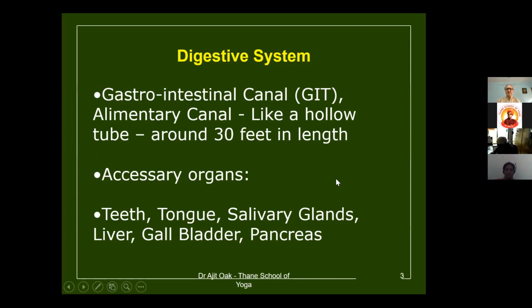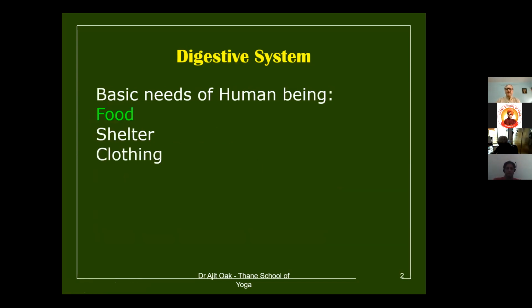Straight away, we'll describe the system. When I discuss the systems, I'll first discuss the structure or anatomy of the system, then the physiology of the system, that means the function of the system, and then the changes or yogic concept of that system. But as we go on with the discussion, there will be overlaps. I may be talking about function while describing the structure, or about the yoga aspect while describing the function. And then we'll have a small recap later on.